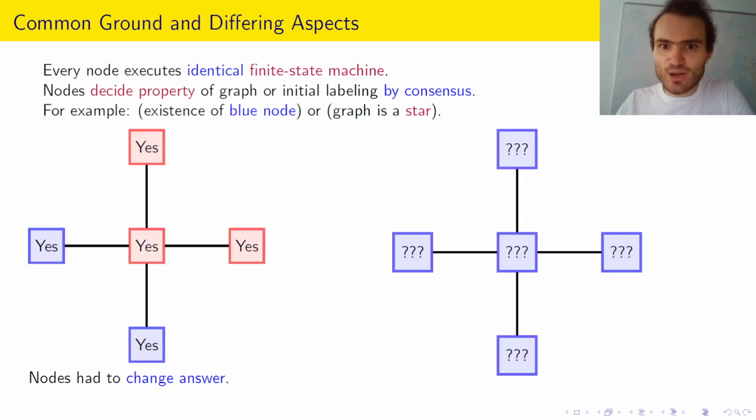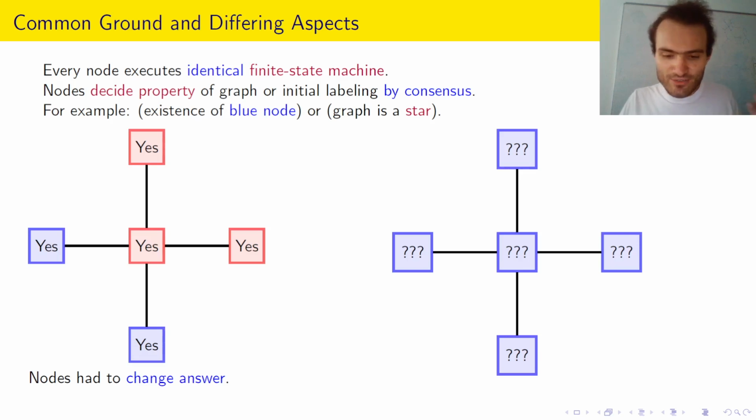Let's consider the other property: the graph is a star. So first, what is a star? A star is a tree where all but one node are leaves. The non-leaf node would then see the whole graph. Like this is, for example, a star, and this non-leaf node would now see the whole graph. So the node which should try to give the answer is the middle node, the non-leaf node. The other nodes should wait until they get the answer from this non-leaf node.